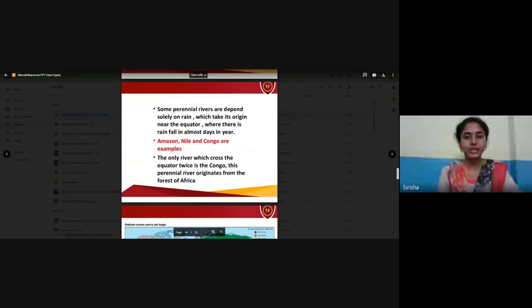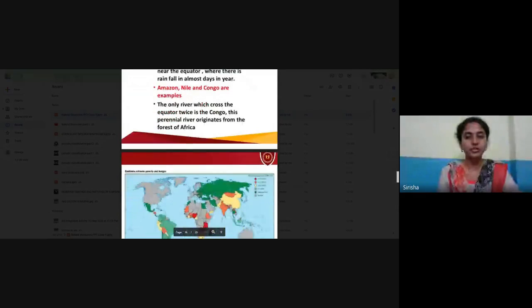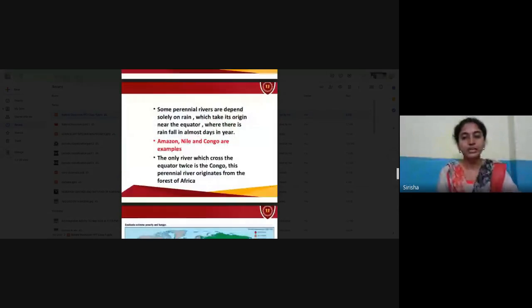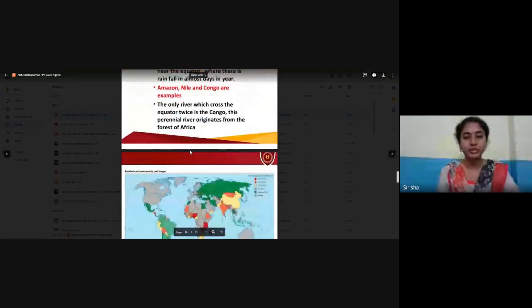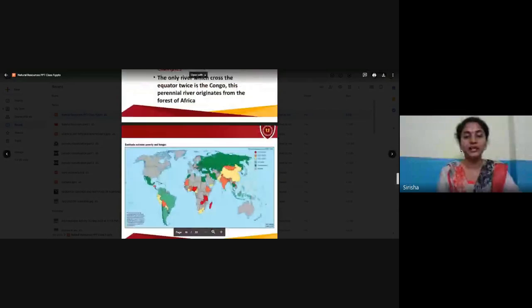The only river which crosses the equator twice is the Congo. This perennial river originates from the forest of Africa.